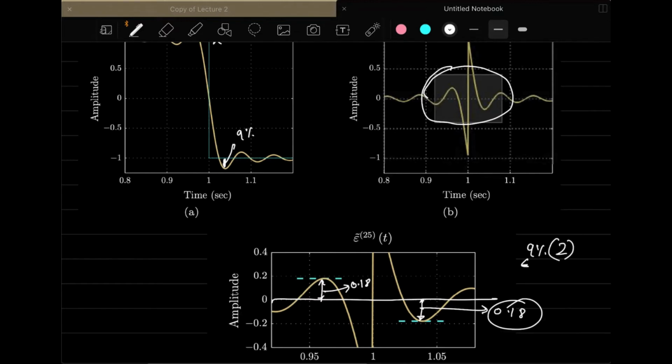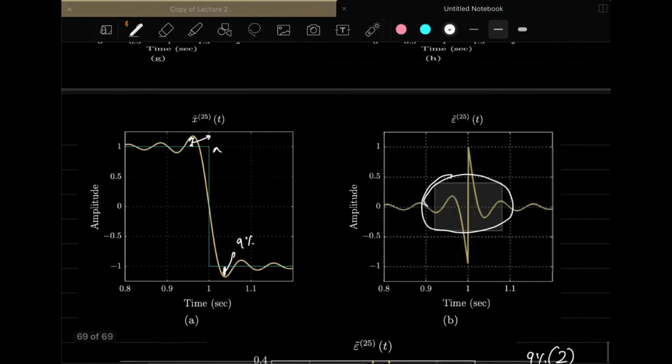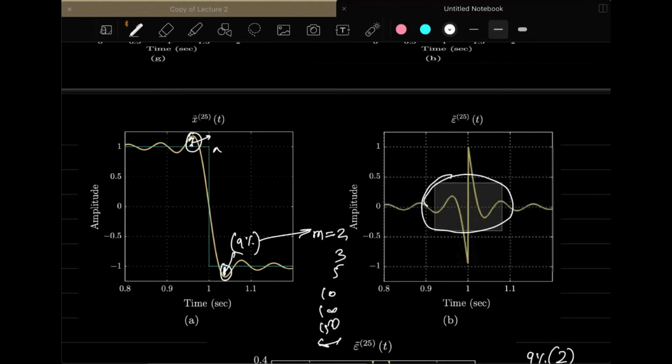If you take 9% of 2, it's 0.18. So that's what I was saying, that the amplitude here is basically 9%, and it never reduces. It will always be the same whether you use m equal to 2 or 3 or 5 or 10, 100, 150, whatever. So these undershoot and overshoot amplitudes will always be the same.